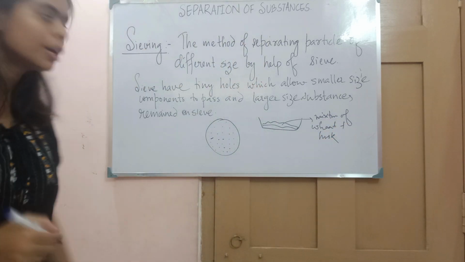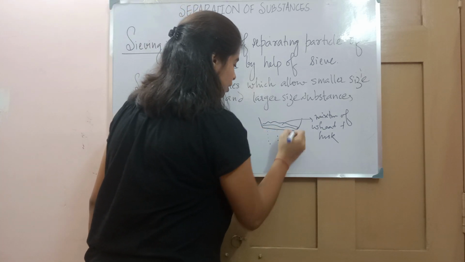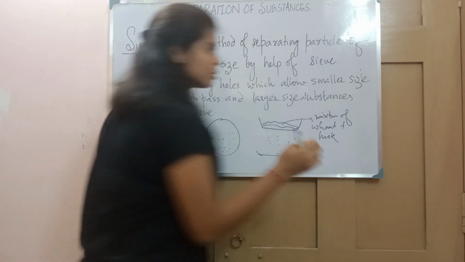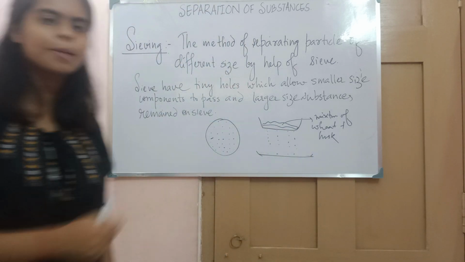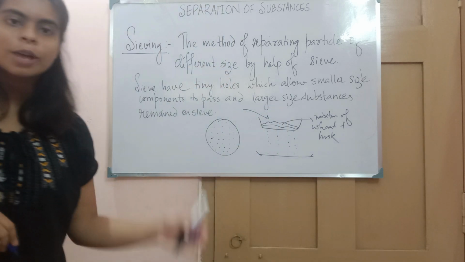Now you want to separate, so you will see that through this, the smaller size components are passing through it and the larger size remains on it, and in this way you can separate.